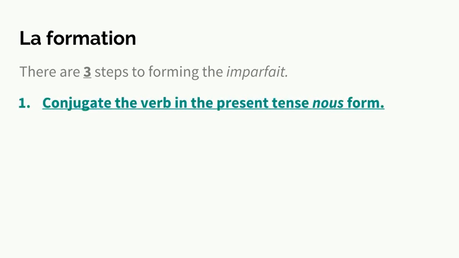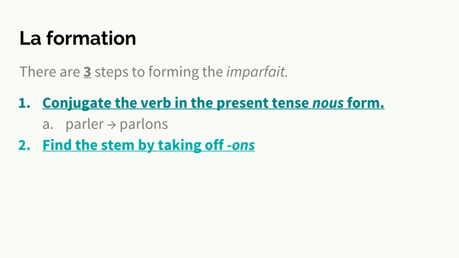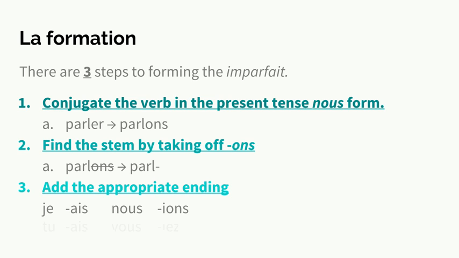La formation. We remember that there are 3 steps to forming the imparfait. We need to conjugate the verb in the present tense nous form. So, for example, parler will change to parlons. Find the stem by taking off the ONS. So, parlons will become parl. And then we add the appropriate endings, and here are all 6 of our endings. So, for je ais, tu ais, il ait, nous ions, vous iez, ils aient.